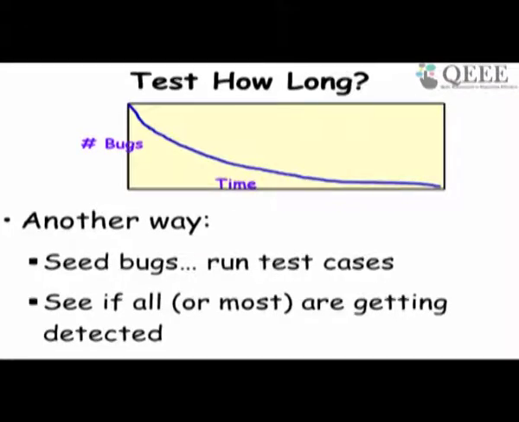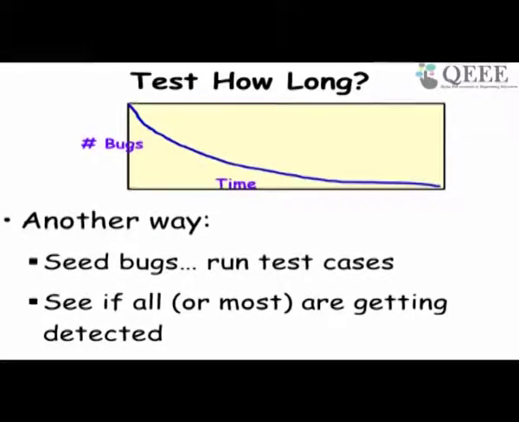Now another basic question: as the testers keep on testing, they keep on finding bugs. But how long do they test? Will they keep on testing for months together?